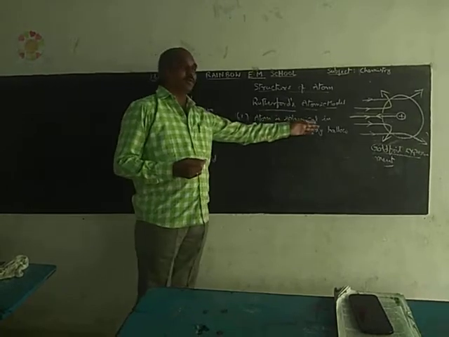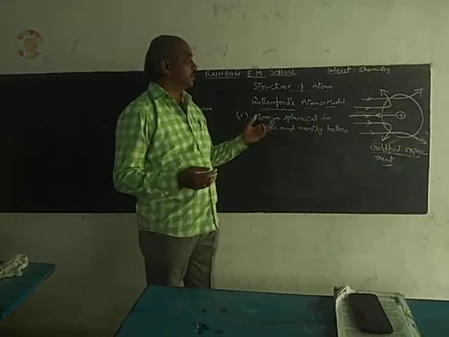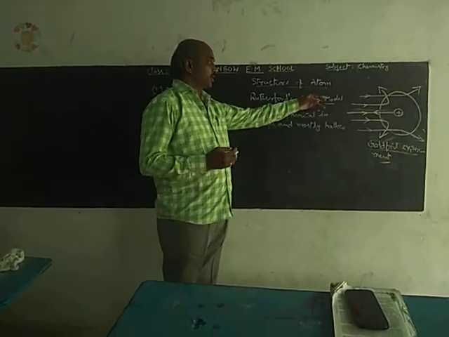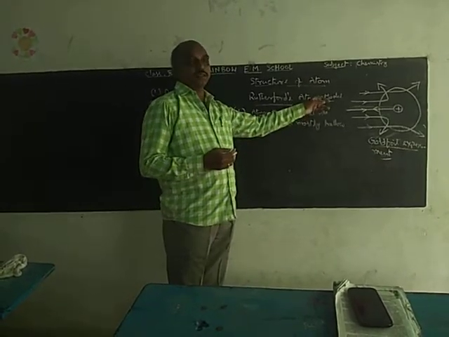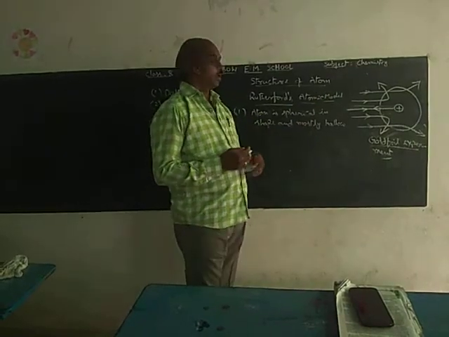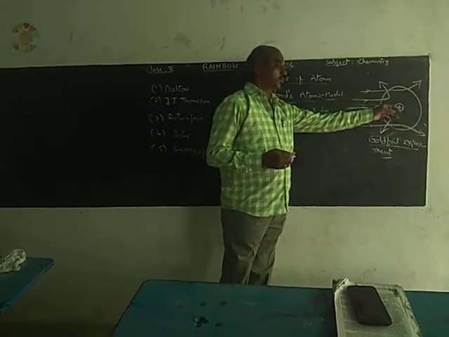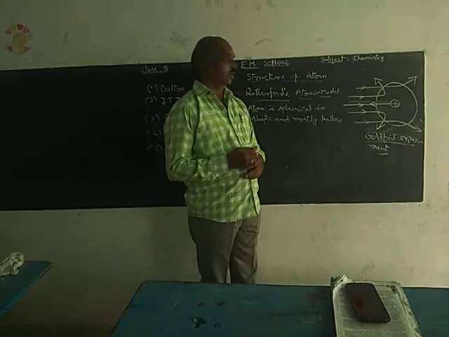What is the meaning of hollow? It means most of the atom is empty. The particles move in different directions because of repulsion. The centermost part of an atom is called the nucleus.